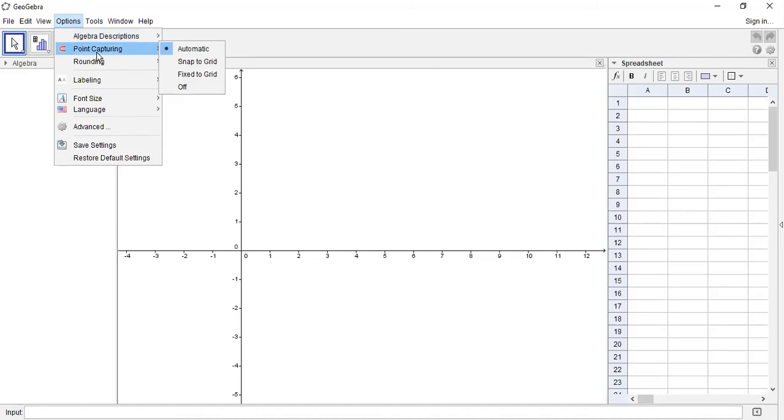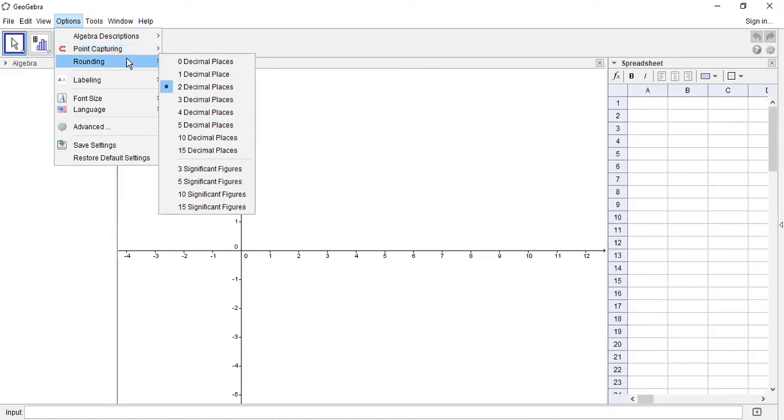Then point capturing, how points can be captured. If you consider points and capture them, then we can make some modifications. There are automatic, snap to grid, fixed to grid, or off. Fixed grid means once you click on fixed grid, the grid lines will be fixed for everyone. Remember that. The next, rounding. These are the decimal places given there. In that way, we can change the number of decimal places of the rounding. Now it is 2 decimal places, so values are rounded accordingly, but we can change that also.